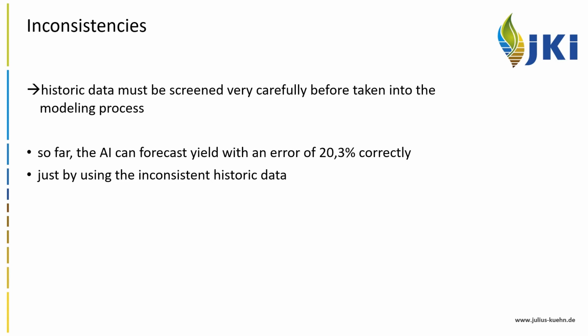Therefore, the historical data must be screened very carefully before they can be used. This is an important first conclusion of the project and shows the importance of digitalization for research data management. So far, the artificial intelligence can forecast yield with an error of 20.3%, just by using the inconsistent historic data.